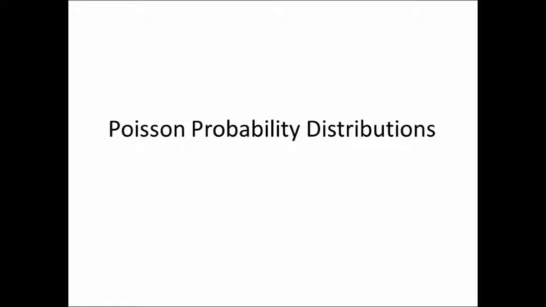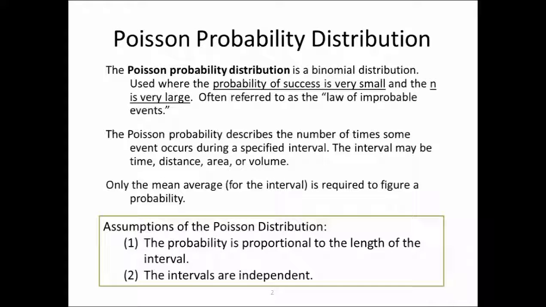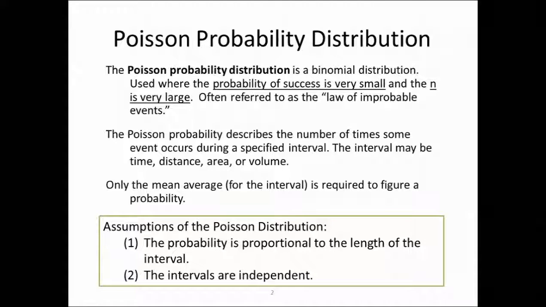Poisson probability distributions. The Poisson probability distribution is related to the binomial distribution. We use the Poisson probability distribution to estimate the binomial when the probability of success is very small and the n, which is the trials, is very large. This is often referred to as the law of improbable events because the probability of success is very small and